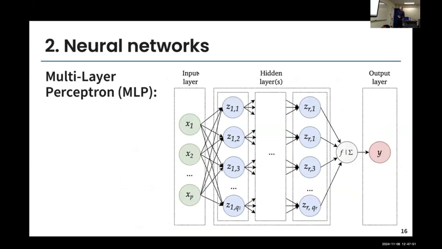We can talk a little bit about the neural network models. Here I represented a multi-layer perceptron, and this is really inspired from the human brain. So it's really just our inputs here, our output here, and in the middle, what you see in blue are all neurons. And everything is fully connected.